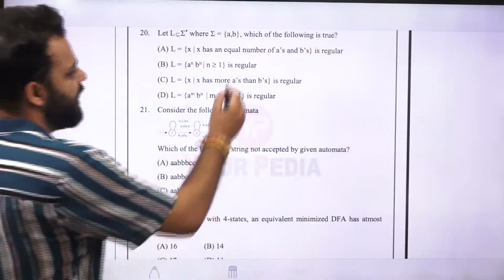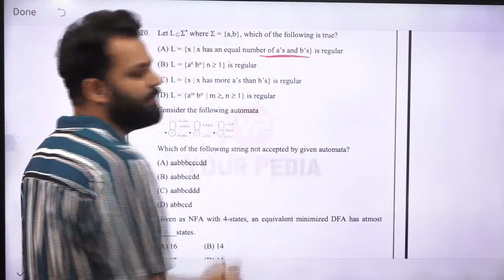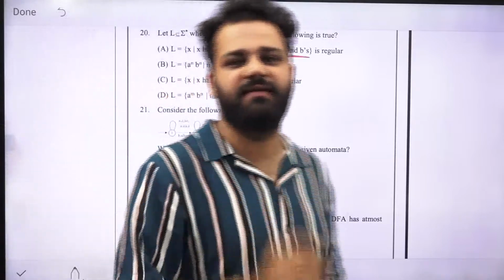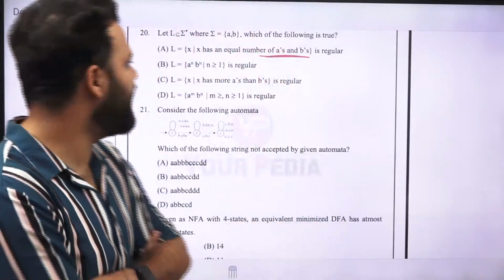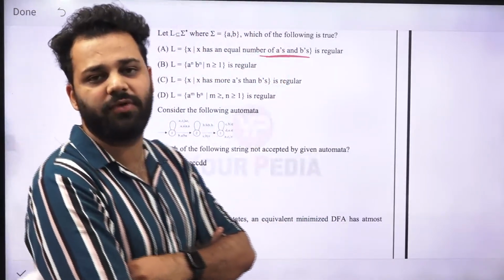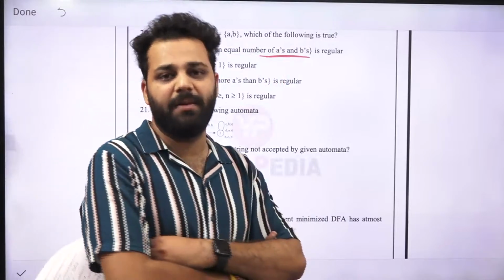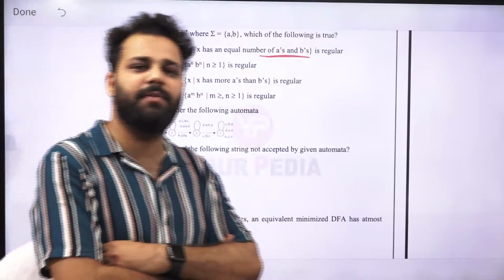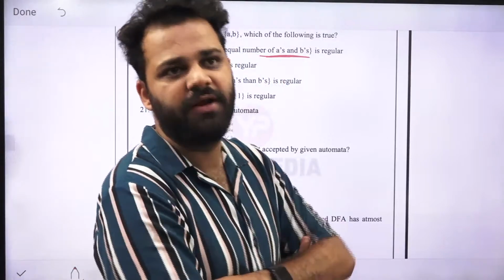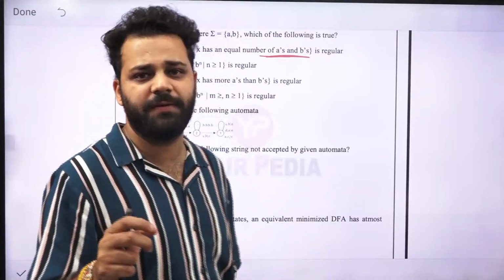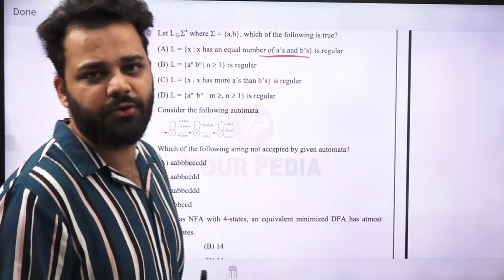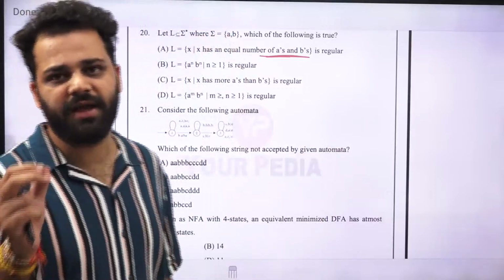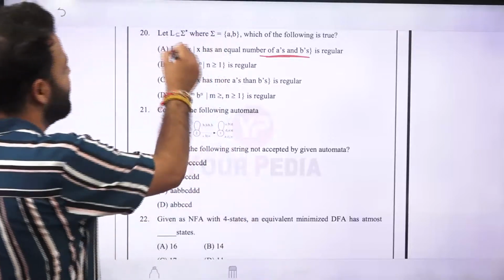Now, if you have to compare the number of a's and b's, there are infinite strings in sigma star. So this means you have to make so many comparisons, and in order to compare a and b, you need some memory. But a finite automaton has finite memory, so it will not be able to do the comparison. If there is one comparison in your language, then a finite automaton will never be able to do it, because a finite automaton cannot make infinite comparisons. So this means this is false.